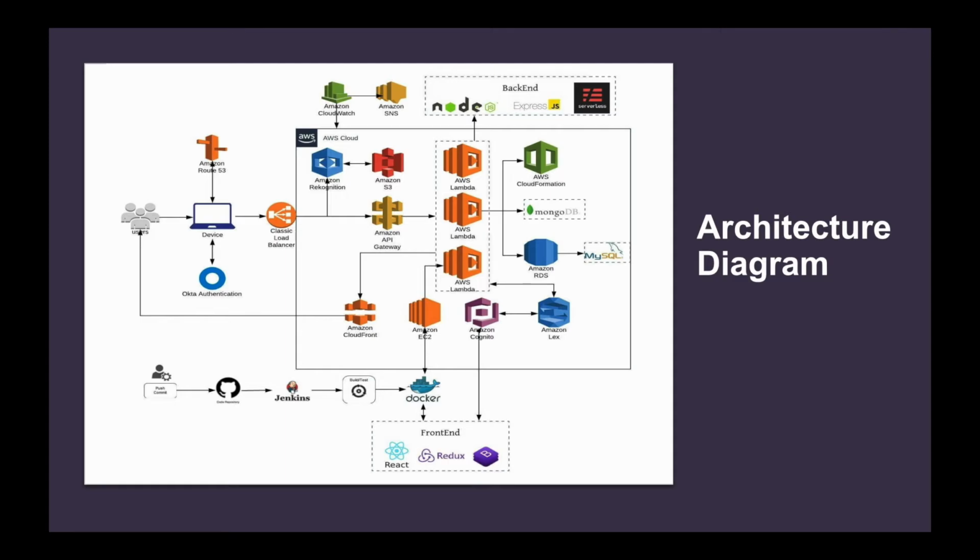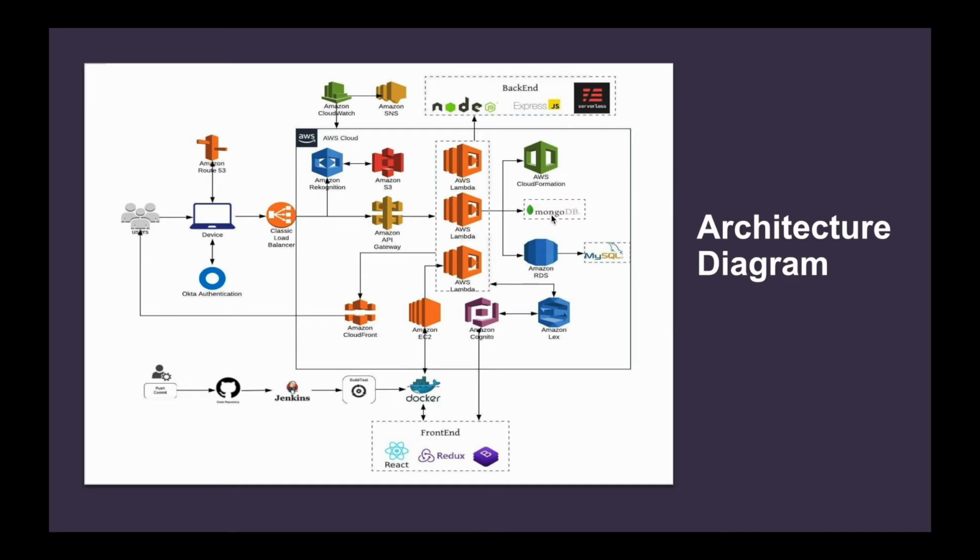This is our architecture. We have used Route 53 for the DNS configuration, followed by Okta-based SSO authentication. As a secondary authentication, we are using facial recognition with AWS Rekognition. We have built our backend in Node and Express.js, and using the Serverless Framework, we are deploying it on AWS Lambda. Our frontend is built with React and Bootstrap, and we used Redux for state management. We deployed our frontend on an EC2 instance with Docker, and to handle the excess load, we have configured Elastic Load Balancer as well.